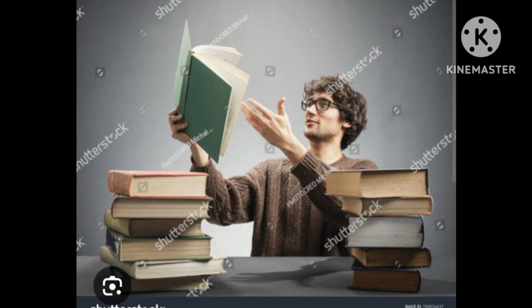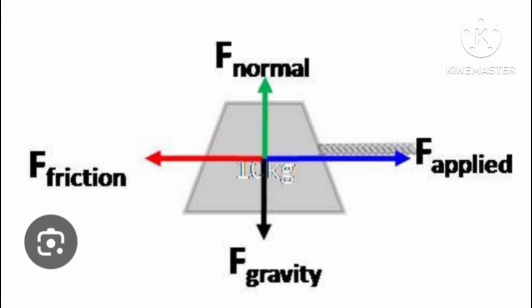And the next topic is the force diagram. A force diagram is a simple drawing that shows the forces acting on an object by using arrows. Can you see the picture? We have different forces. First is gravity, which pulls the object downward. Normal force, the surface pushing upward. Applied force, pushing or pulling by a person or another object. Friction. Friction is a force that slows something down when it moves on a surface.